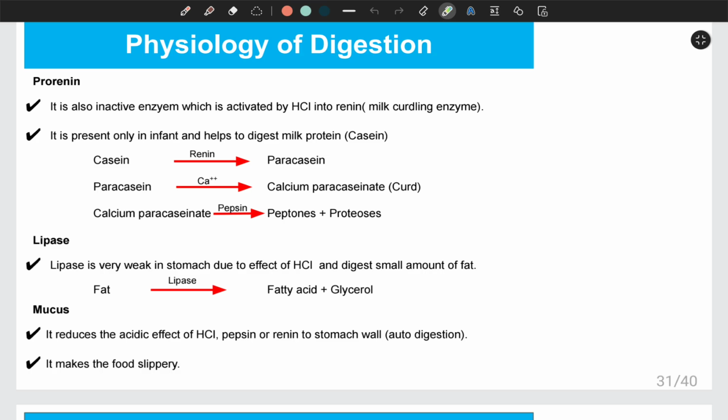We have another enzyme produced in the stomach, that is known as lipase, and as I told you, it is not that strong in the stomach. It is very weak in the stomach due to the effect of hydrochloric acid and just digests a small amount of fat, converting fat into fatty acid and glycerol.